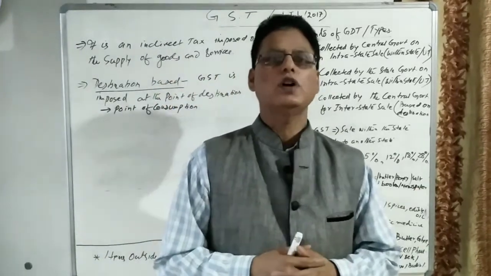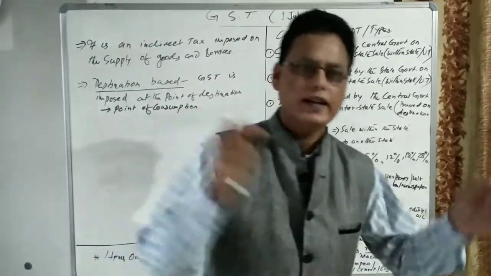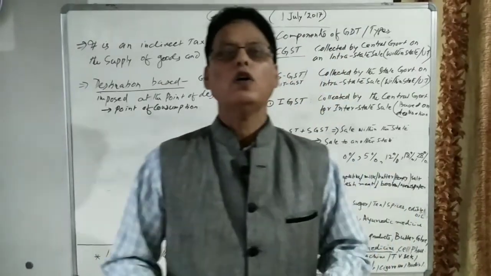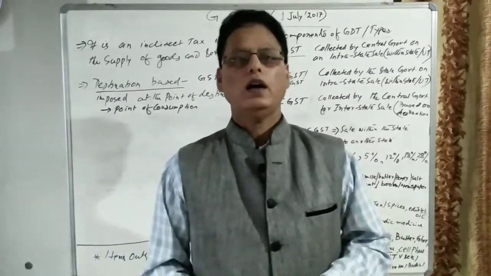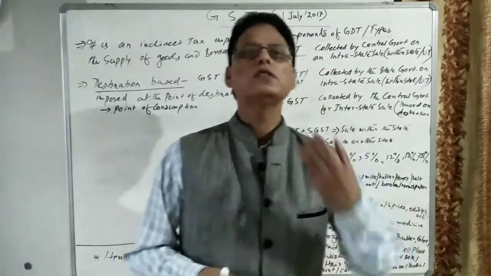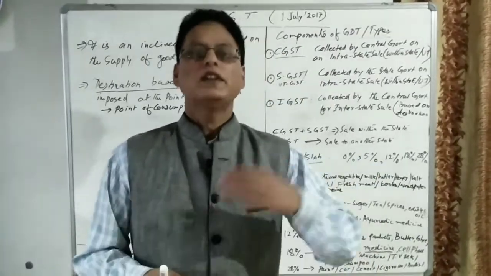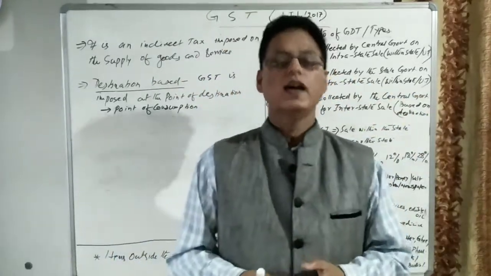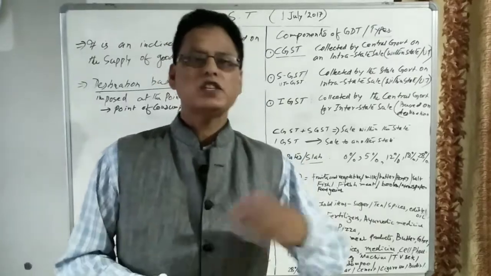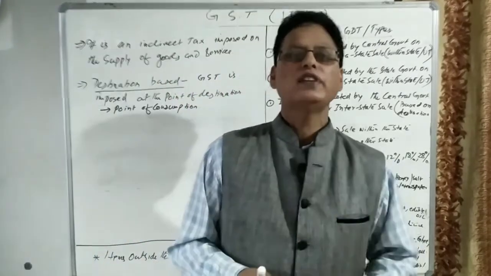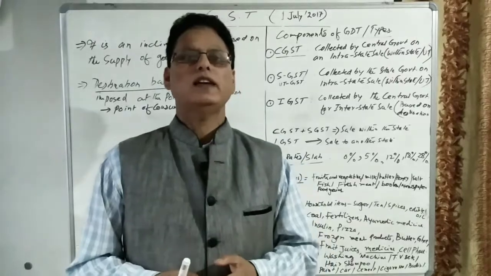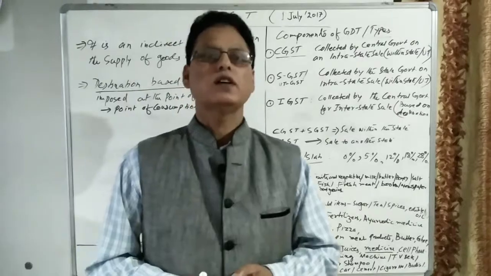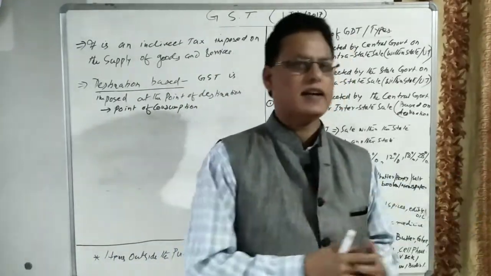Direct taxes, you know, are the taxes collected from the income of individuals or from the profits of a company. Whenever a company earns a profit, they have to pay taxes in the form of direct taxes, that is called corporate tax. Similarly, if a citizen of a country earns income above a certain limit, they have to pay taxes to the government, and that is called personal income tax. So these are the direct taxes.